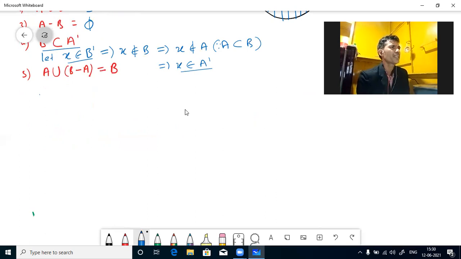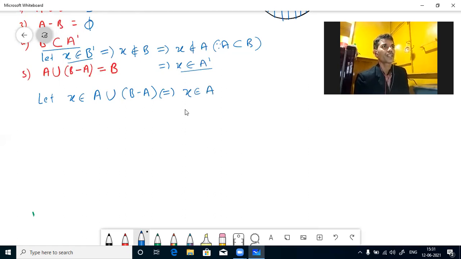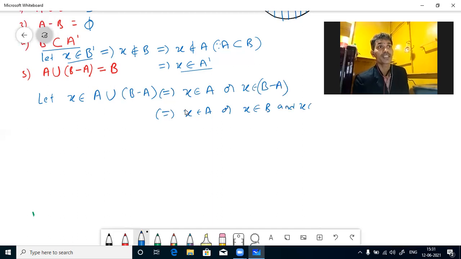Instead of that, we'll use the implication symbol. X belongs to A union (B minus A). By implies we will use. One thing we will prove, that is enough. So by definition, X belongs to A or X belongs to B minus A. Again you see, by definition of set difference, X belongs to B and X does not belong to A. X belongs to B only.